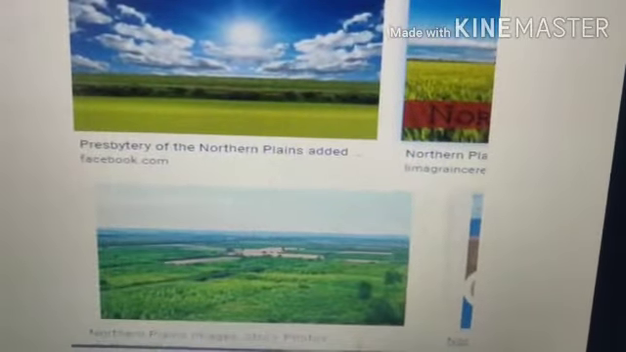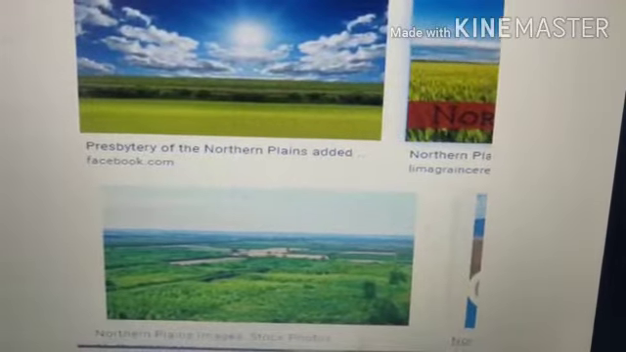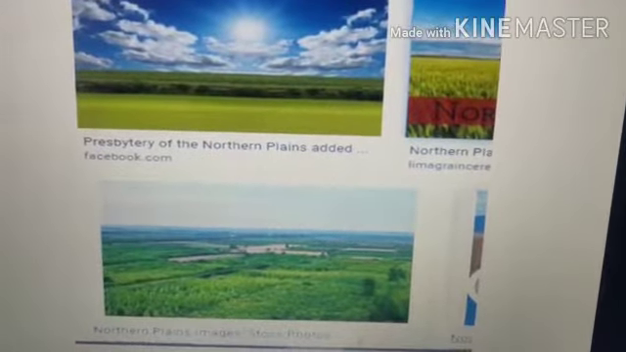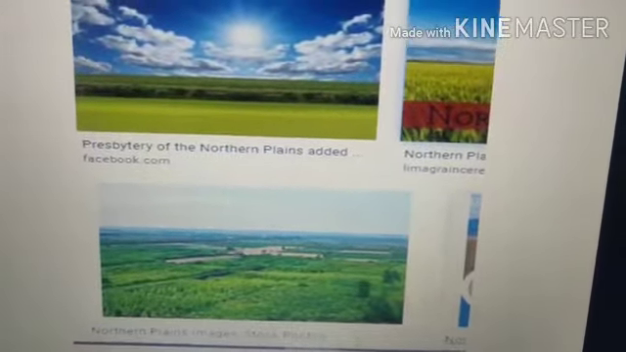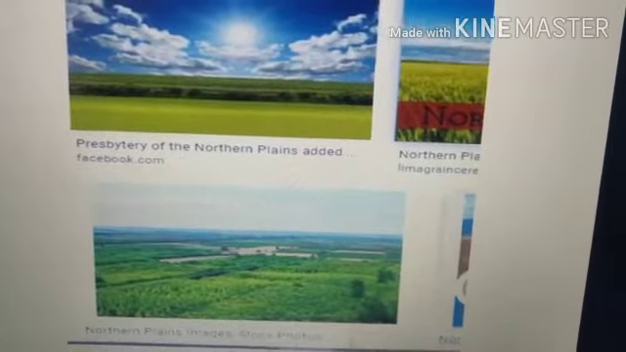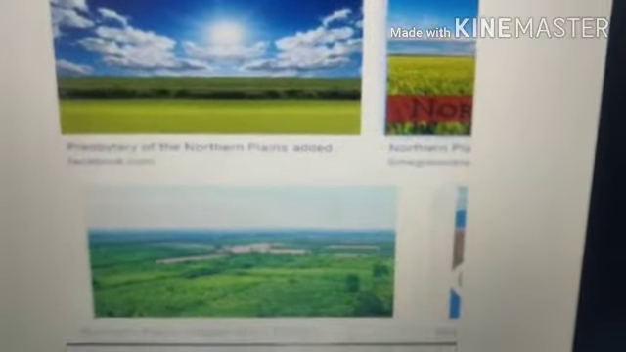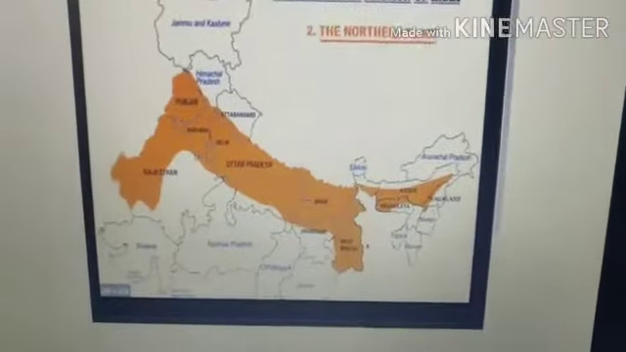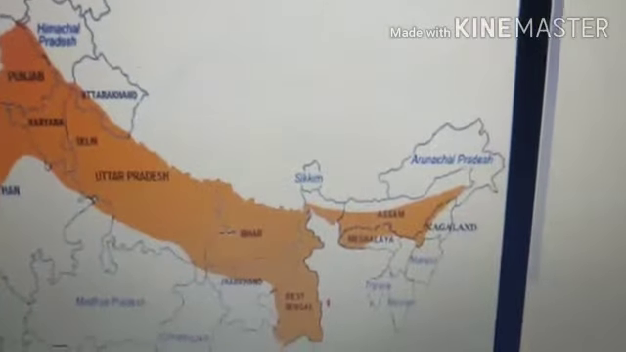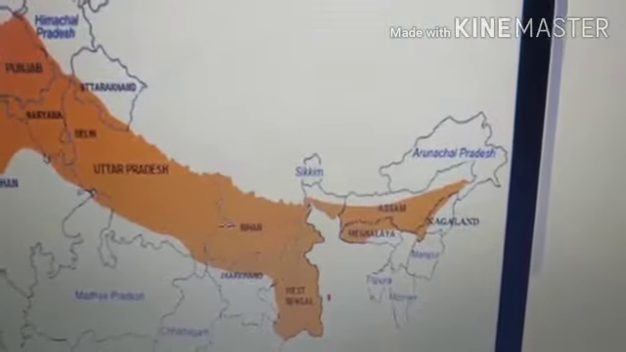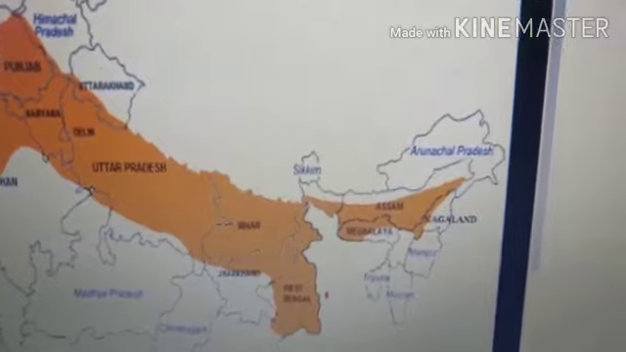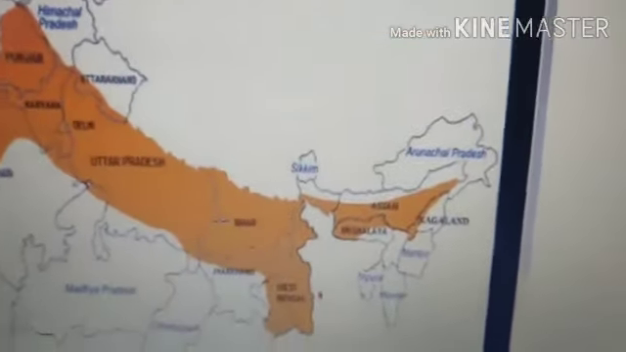They are fertile for producing various types of crops, and it is much easier to grow crops in the plains as compared to the mountains. Okay, now take a look at the map. Punjab, Haryana, Uttar Pradesh, Delhi, Bihar, Assam, West Bengal, these involve the northern plains.